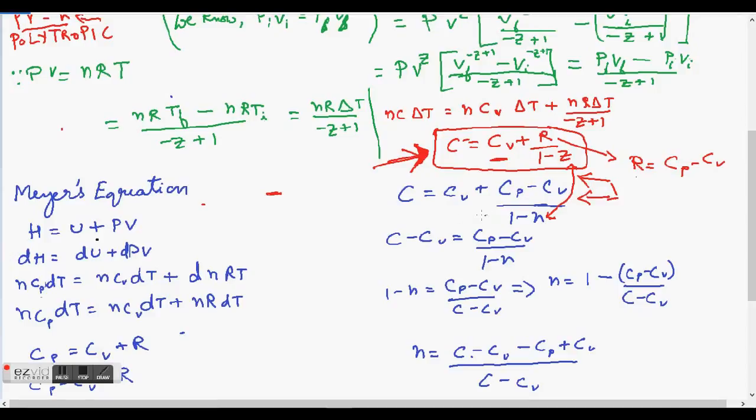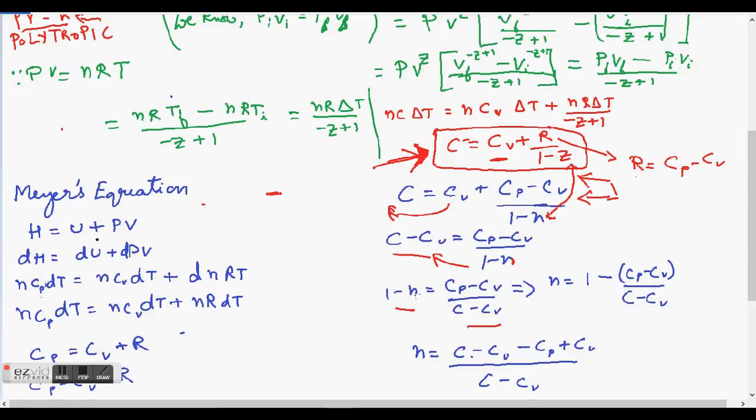I was just telling you I am going to substitute N for Z, but they are the same thing, polytropic index. Now if I send this Cv to the left hand side, I get C minus Cv is equal to (Cp minus Cv) over (1 minus N), right? So now C minus Cv is equal to (Cp minus Cv) over (1 minus N). I will cross multiply, send this 1 minus N here, and I'll get 1 minus N is equal to (Cp minus Cv) over (C minus Cv), right? Where Cp is molar heat capacity at constant pressure and Cv is at constant volume.